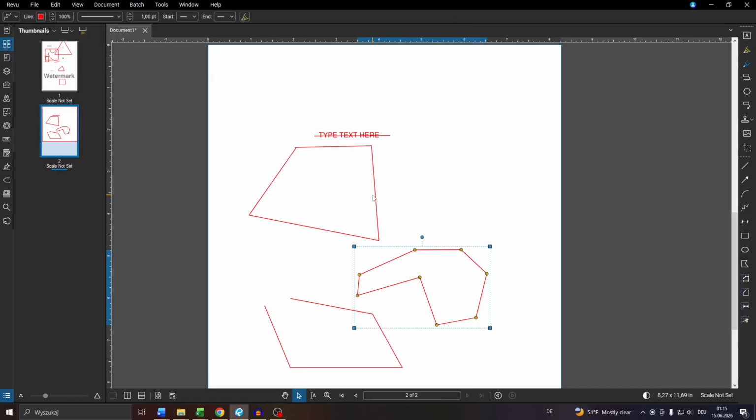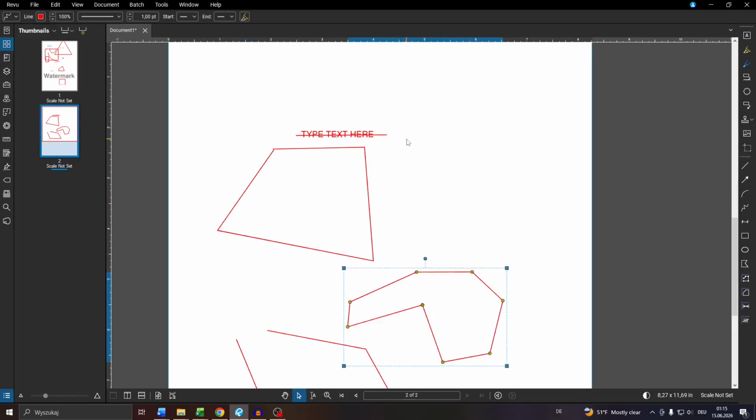Hello guys, in this tutorial you will learn how you can apply a subscript to text in the Bluebeam Revu application. So let us guide you through this.